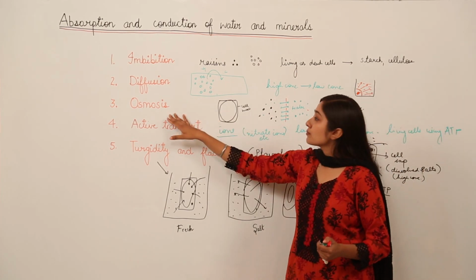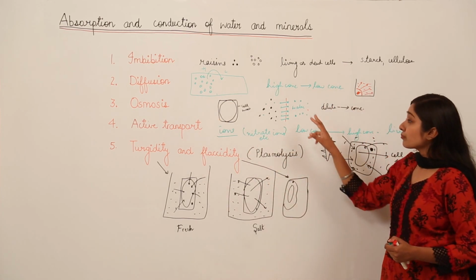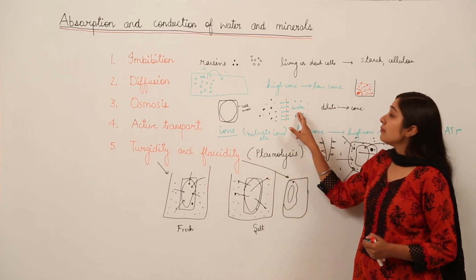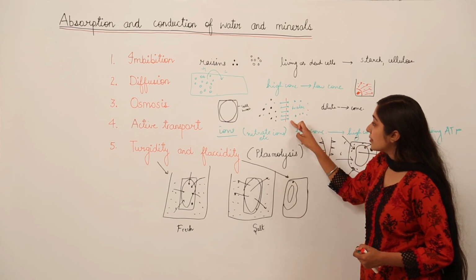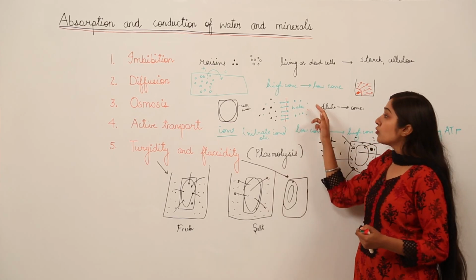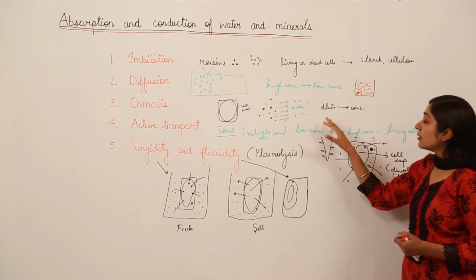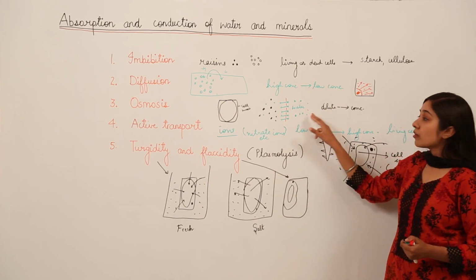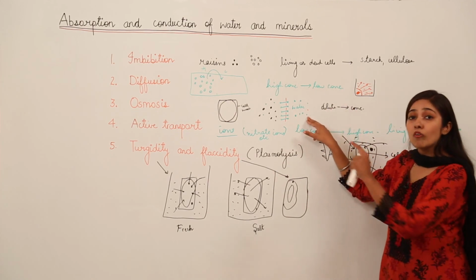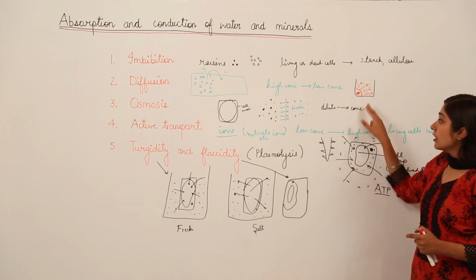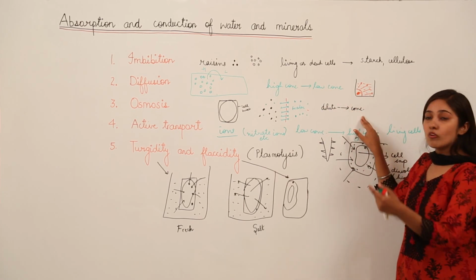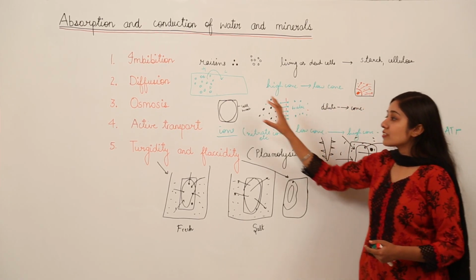Then we talk about osmosis. It is the movement of water molecules only. Why? Because we have a semi-permeable membrane, and this membrane allows only the movement of water molecules from a region of their higher concentration, means from a dilute solution where there are more water molecules, to a region of concentrated solution where there are fewer water molecules. This is known as osmosis.